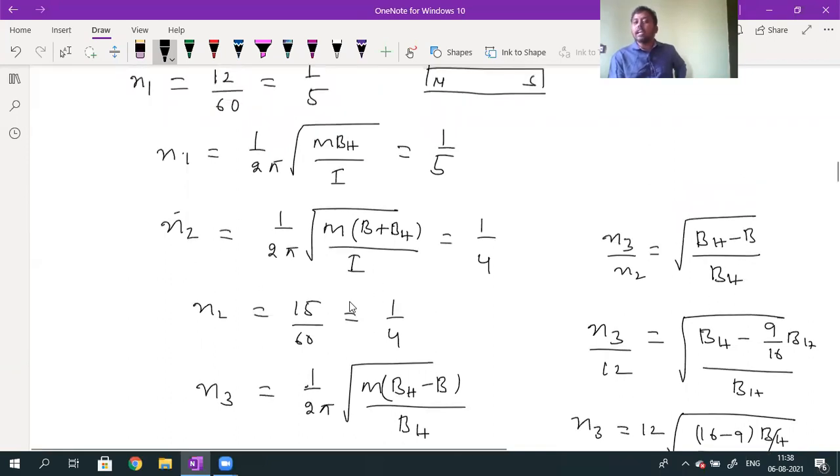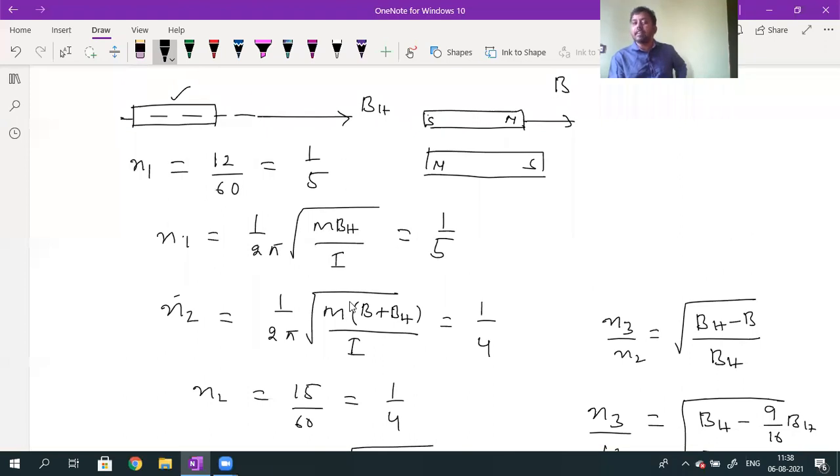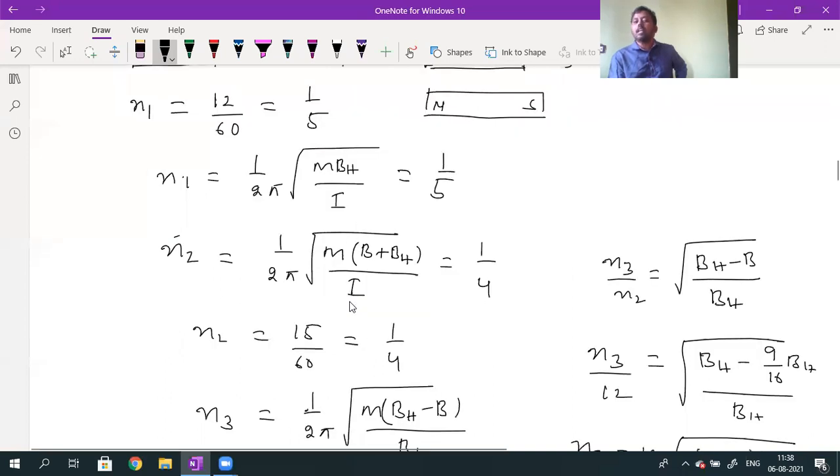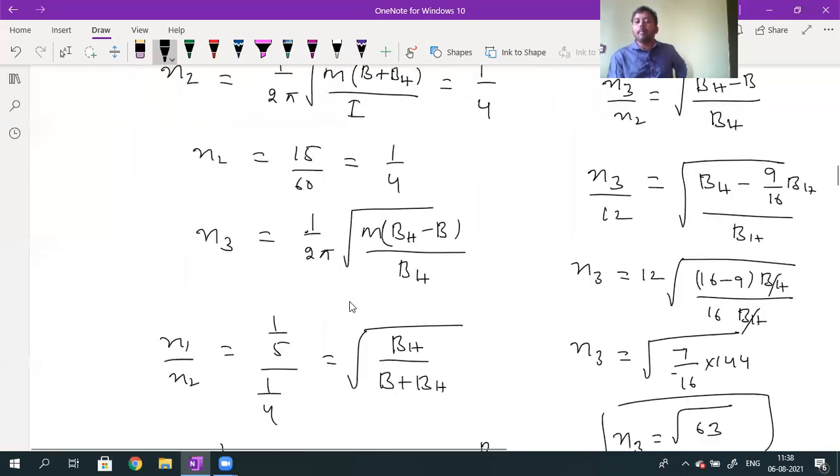Now they are asking, if the poles of this bar magnet are reversed, when the poles of the bar magnet are reversed, the BH value and B value are in opposite directions. How many oscillations will it make? When B and BH are anti-parallel, the N3 formula is 1 by 2 pi into root over M into BH minus B divided by I.